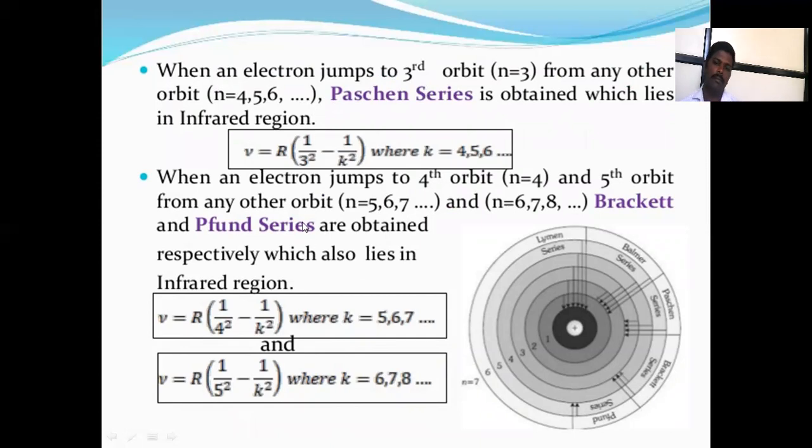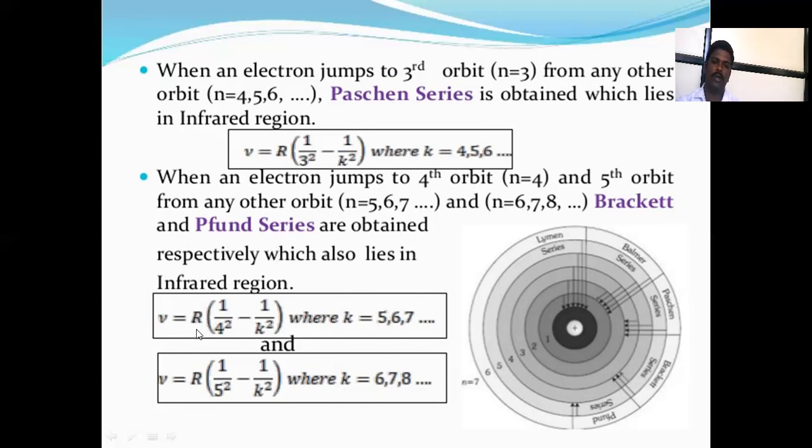And the last series is the Pfund series. The Pfund series is when an electron jumps to the fifth orbit from any other, that is 6, 7, 8, and the Brackett series is to the fourth orbit, that is 5, 6, 7. म्हणजे फोर्थ ऑर्बिट मधून जर इलेक्ट्रॉन 5, 6, 7 या ऑर्बिट मध्ये मूव्ह होत असेल तर त्याला ब्रॅकेट सिरीज म्हटलं जातं. अँड फिफ्थ ऑर्बिट मधून 6, 7, 8 या ऑर्बिट मध्ये जर इलेक्ट्रॉन जम्प होत असेल त्याला Pfund series म्हटलं जातं. Respectively, which are also in the infrared region.